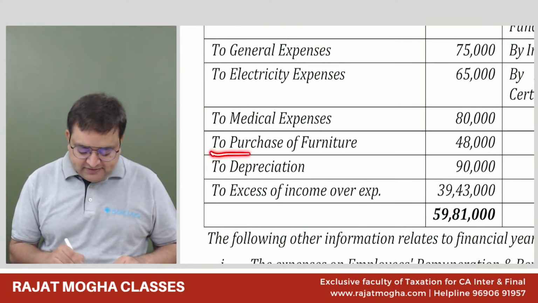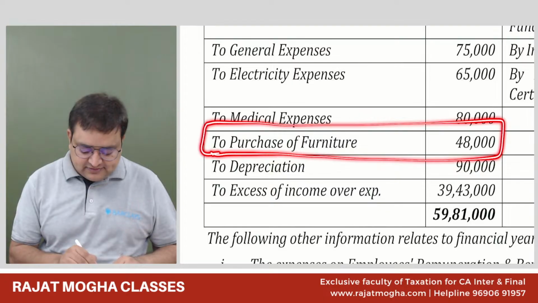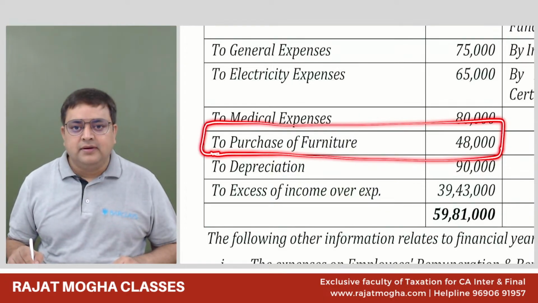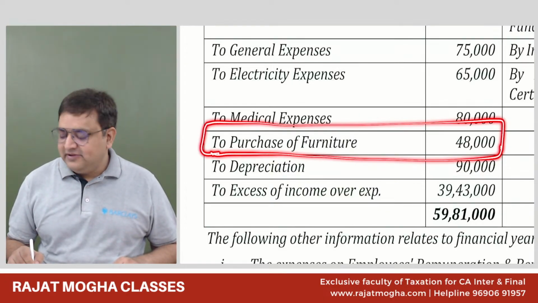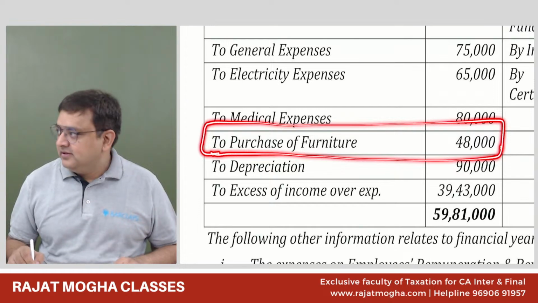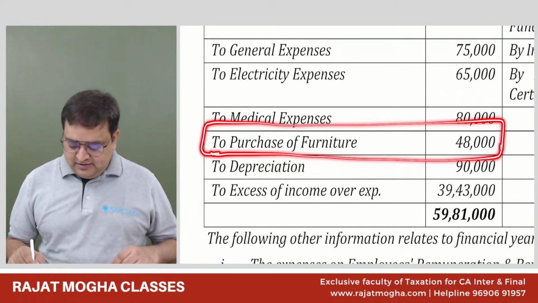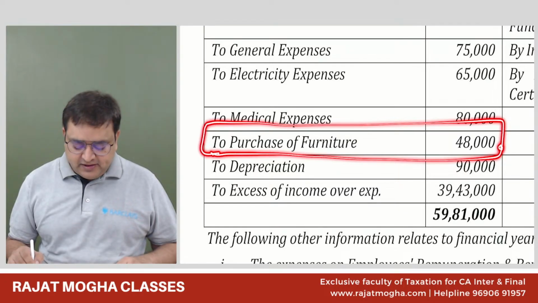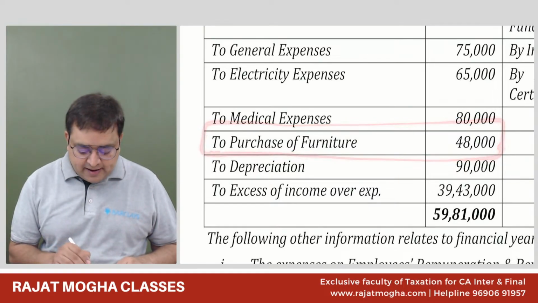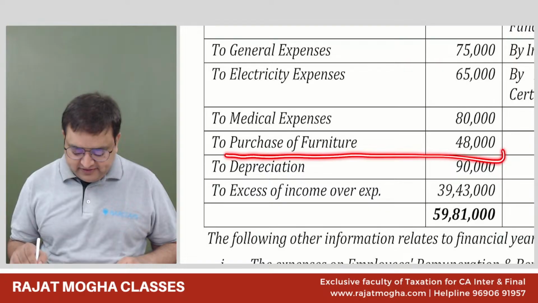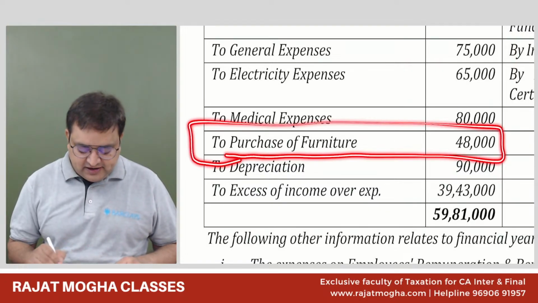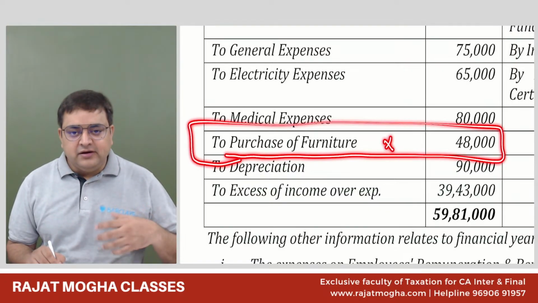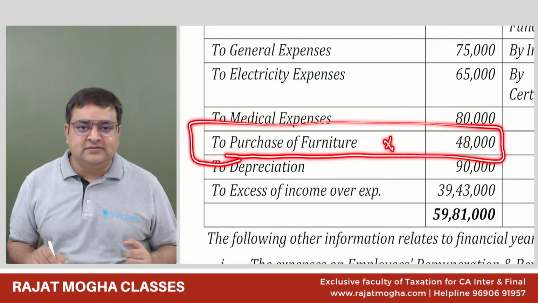Purchase of furniture. What do you know about this? Not allowed, as capital expenditure. Everybody, my YouTube students, it should not be allowed. Why? Because it is a capital expenditure. Purchase of furniture is a capital expenditure and should not be allowed. Rather, we should look for the depreciation on this furniture.